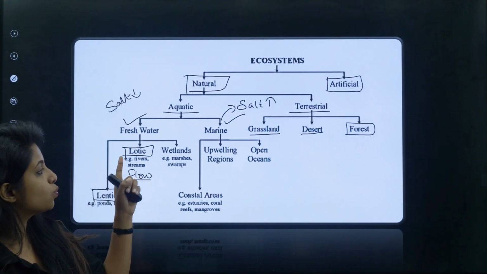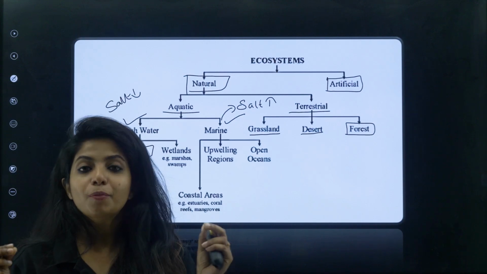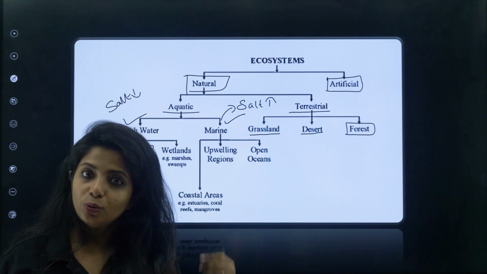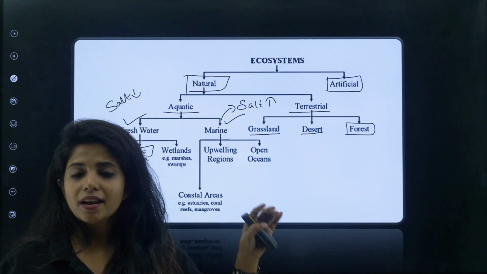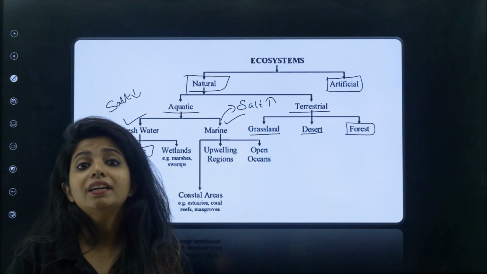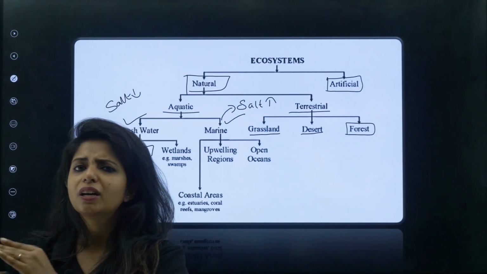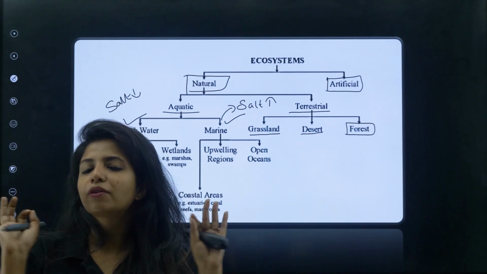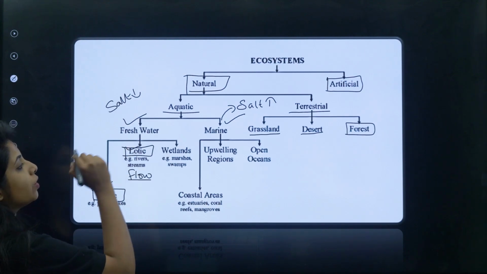Then there is something that is wetland. So am I just talking about pond and lake? Well, when I am saying pond and lake, I am talking about everything that is there inside a pond. You will get to see the ecosystem of a pond. Inside a lake, whatever things are there, the fishes, the small plants, everything, they are somewhat interdependent on each other, and they could survive only in a pond or only in a lake and nowhere else, because their climatic condition, everything is perfect there. So this is what you mean by lentic ecosystem or lotic ecosystem.